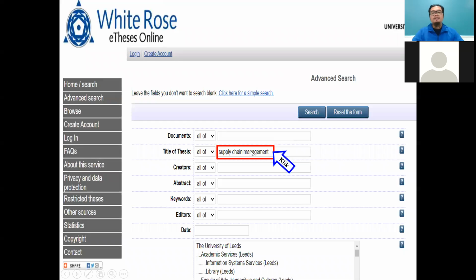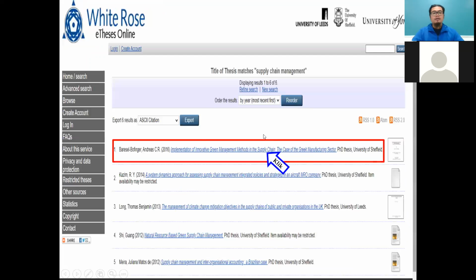In this case, I just write in the title of the thesis, supply chain management, and then I click search. Okay, I get a few here. So I get 6 related theses. From here, I choose one from Brunel and Sheffield. The topic is implementation of the innovative green management method in the supply chain. So I need this thesis. I just click the title.